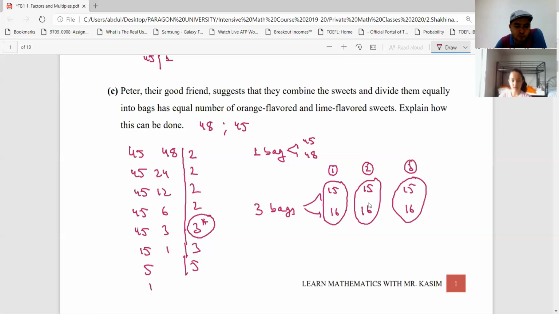So to answer this question, we need to find such a number that divides both numbers. That means it is the common factor of these numbers. Okay? Good.